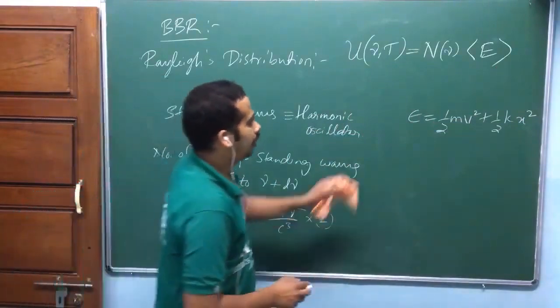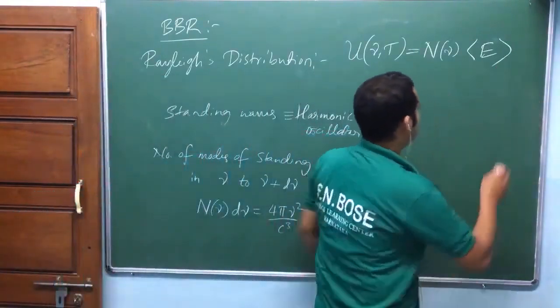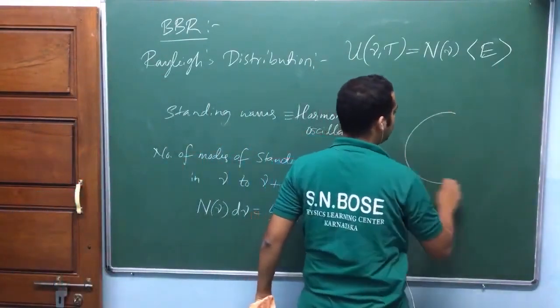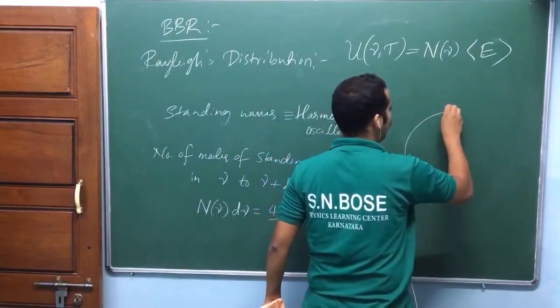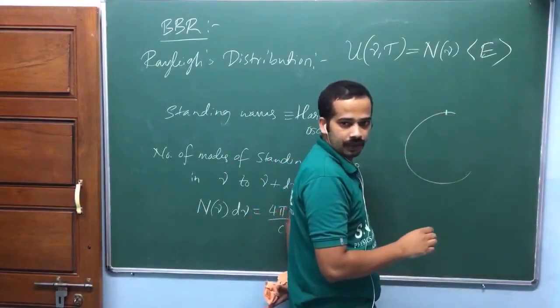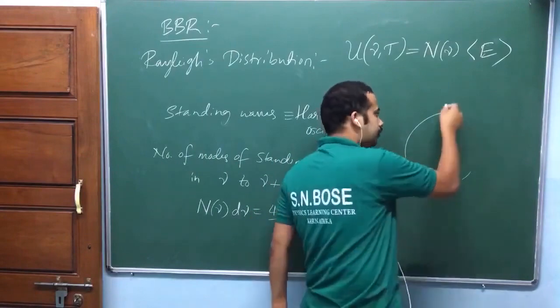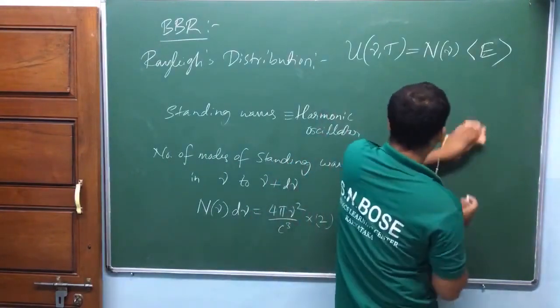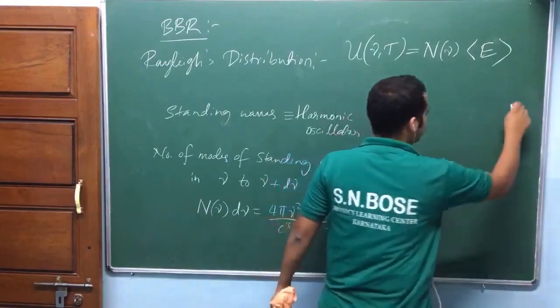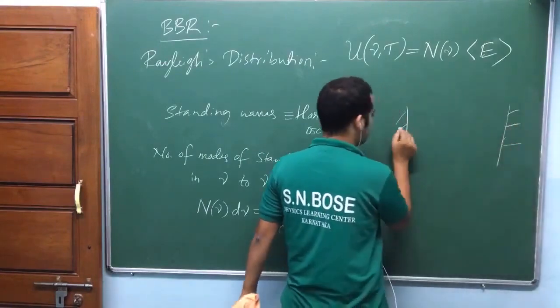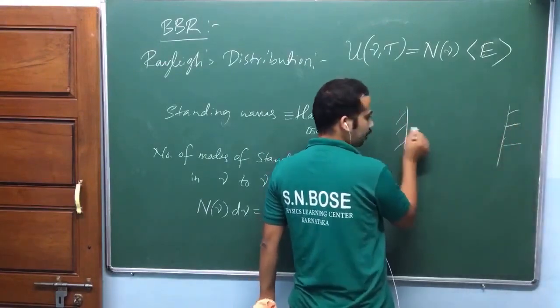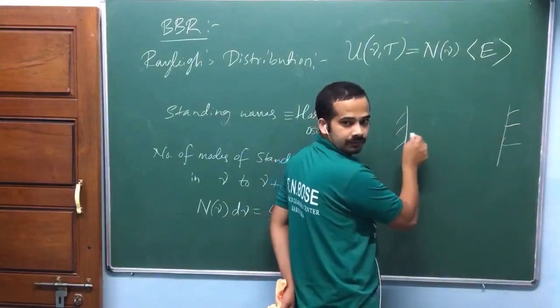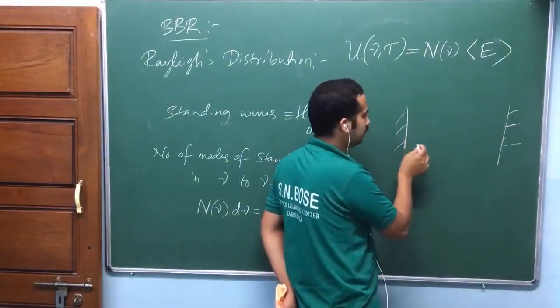Or this may be the energy. Suppose you have a cavity here. Okay, in the cavity you have oscillators, isn't it? Are you getting my point? You have an oscillator. That oscillator will emit the radiation in that direction. Okay, I have taken only one direction here. If you take one direction, what will happen? This oscillator should be oscillating like this actually. Is that okay? This oscillator should be oscillating like this.